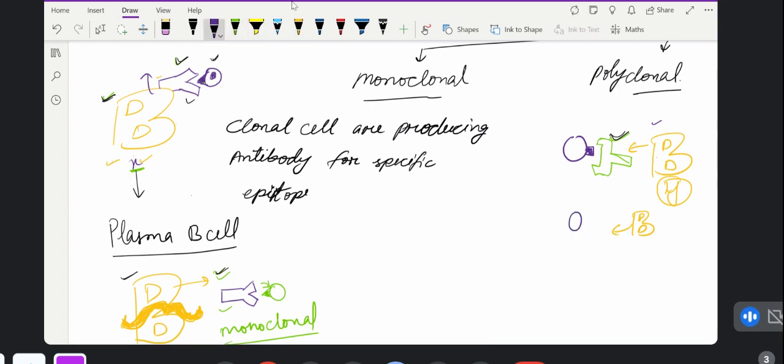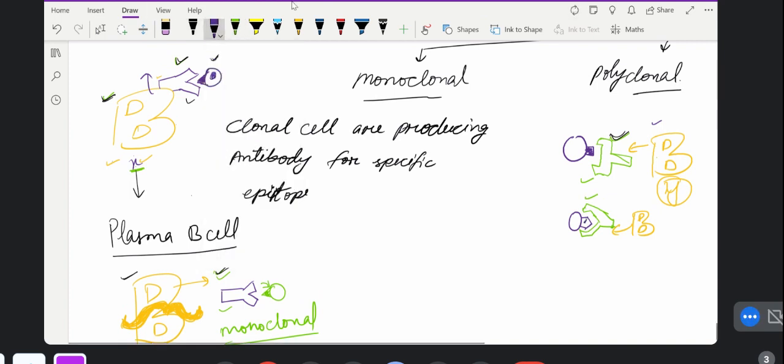Like if it is recognizing this type of antigen, now the antibody will be there. It will bind with this. Okay. So this B cell has a different type of antibody for a different epitope. For what? For a different epitope.